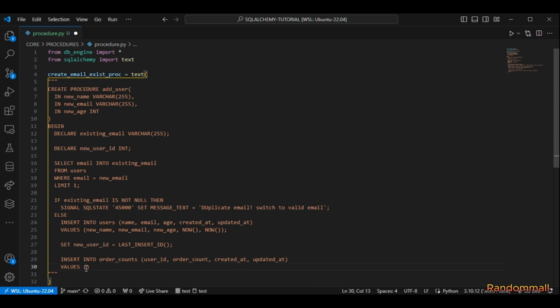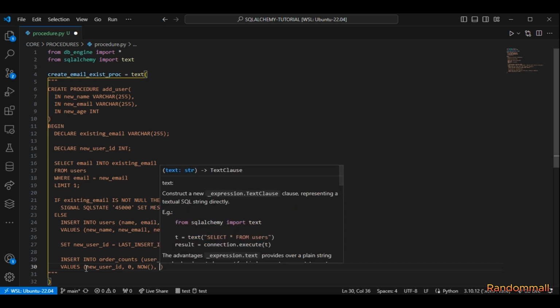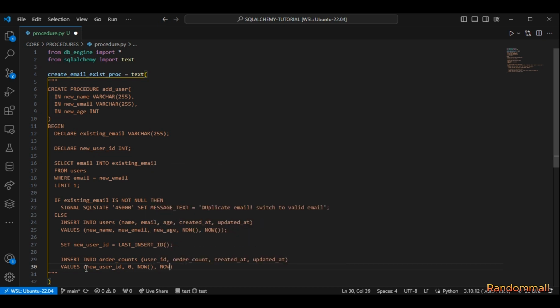So we pass it in here, followed by the order count, which we are going to set to the initial count of 0 because the user has not made any order. And then the created at, we are going to set it to now. Same thing with updated at, we set the values to now. And at the end here, we are going to say end if, and we close it with a semicolon, same with this part.